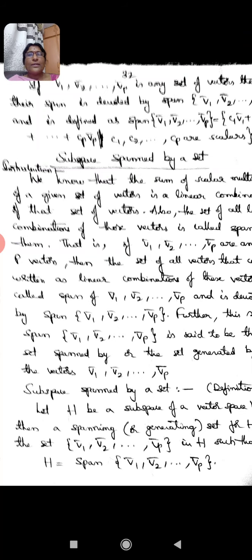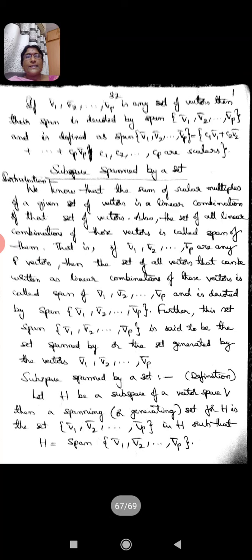So let us see some points based on the definition we have already gone through. We know that the sum of scalar multiples of a given set of vectors is a linear combination of those vectors. Also, the set of all linear combinations of those vectors is called span of them by the above definitions of span.